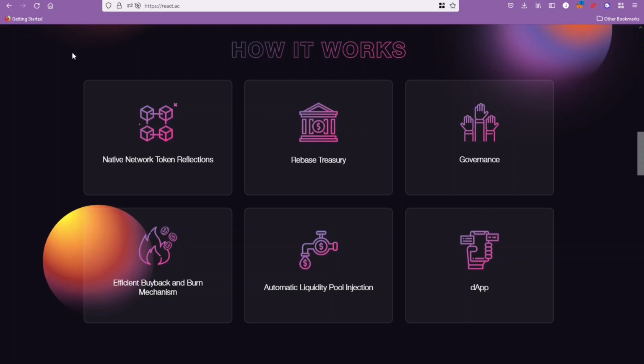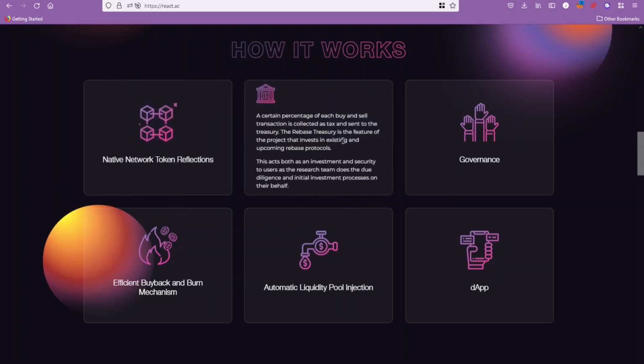In terms of when they get paid out, I think the native reflections happen all the time. So you can just jump in and claim or compound your native token reflections pretty much whenever you want. These rebase treasury dividends are going to happen, I think, every 3 days. So every 3 days they'll be paid in, and then we'll go into a little bit more detail about that, because you have a few options about what you can do with those dividends and how you can claim them.